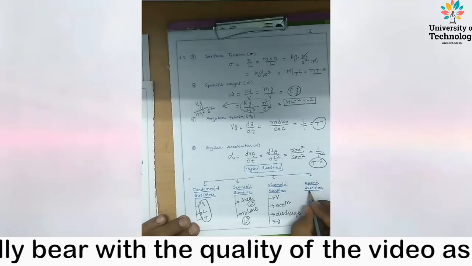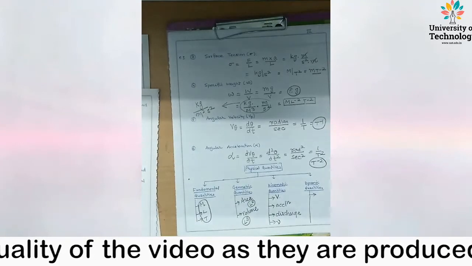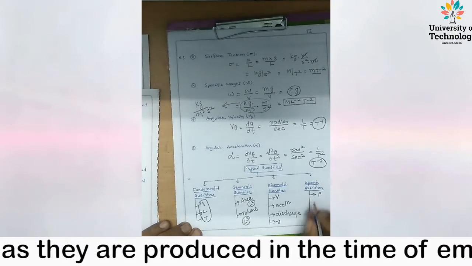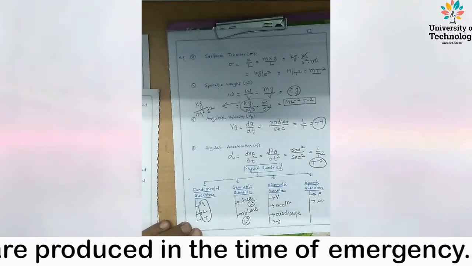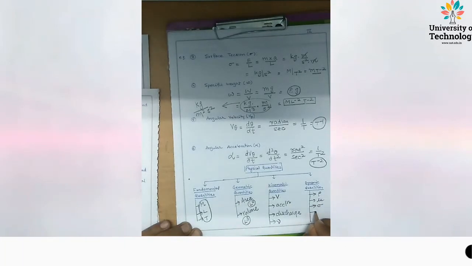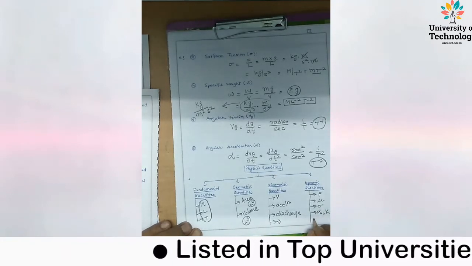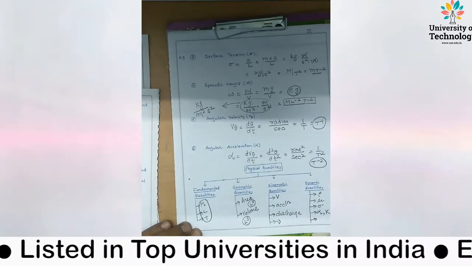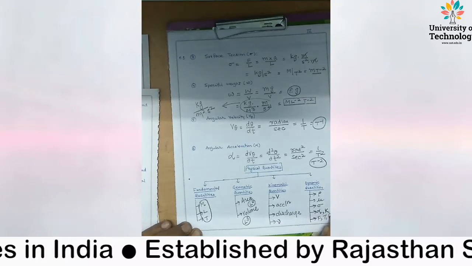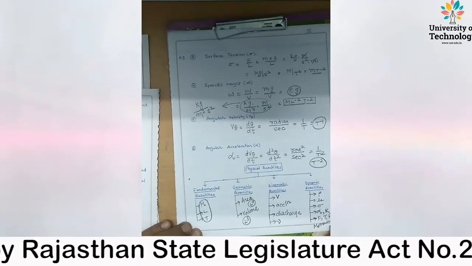Then what are the dynamic quantities? Those which depend on the motion as well as applied force, like density, dynamic viscosity, surface tension, compressibility, bulk modulus, and so many quantities: force, thrust, power, energy, momentum, etc.